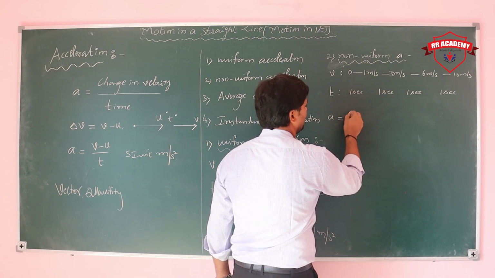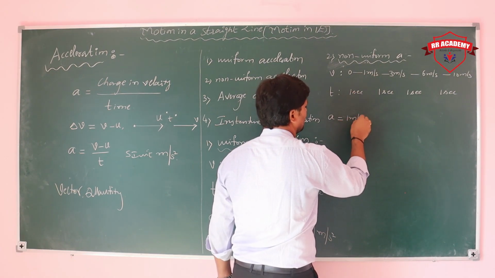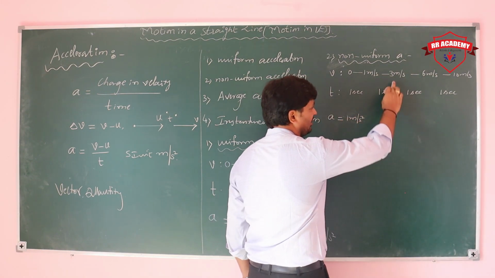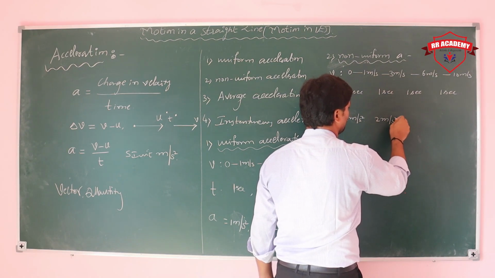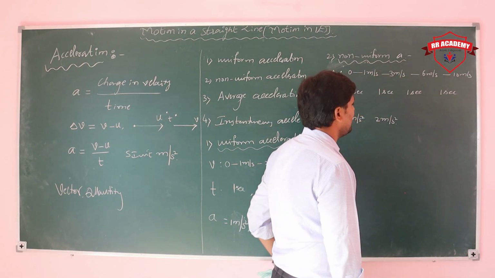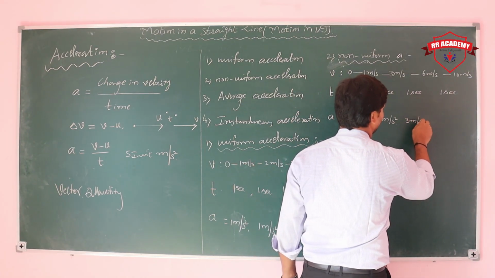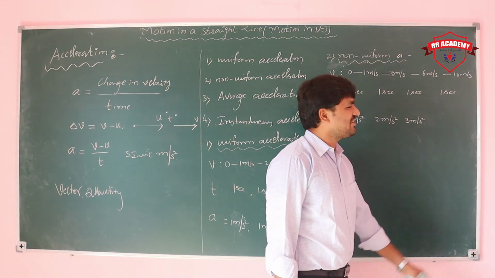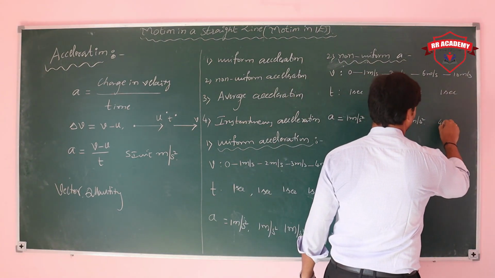What is the acceleration here? 1 minus 0, 1 by 1, that is 1 meter per second square. Next 3 minus 1, 2 by 1, 2 meter per second square. Next 6 minus 3, 3 in 1 second, 3 meter per second square. Next 10 minus 6, 4 meter per second square.